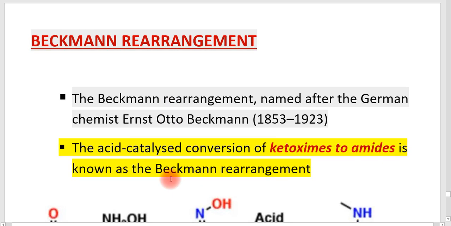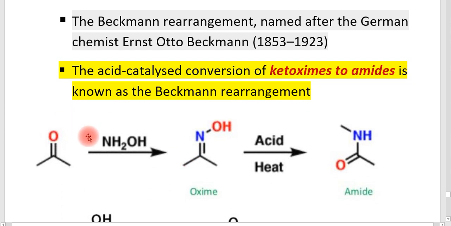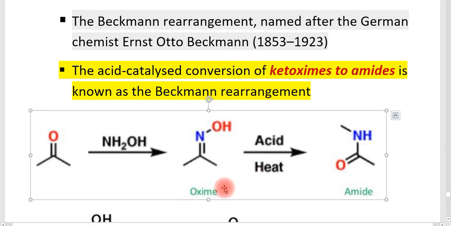Next is a very important reaction, the Beckmann rearrangement, and its mechanism is also in your syllabus, so it is very important for you. The Beckmann rearrangement is an important rearrangement named after the German chemist Ernst Otto Beckmann, 1853 to 1923. It is an acid catalyzed conversion of ketoximes to amides. Here the oximes, the ketoximes or aldoximes, are converted into their corresponding amides.